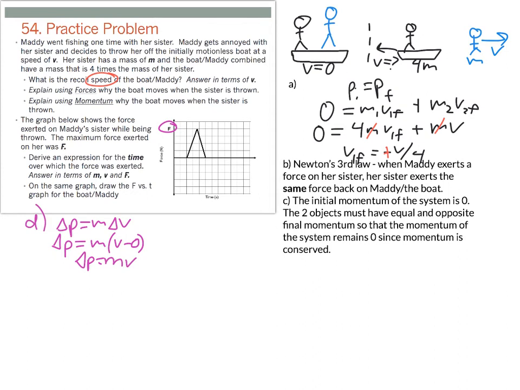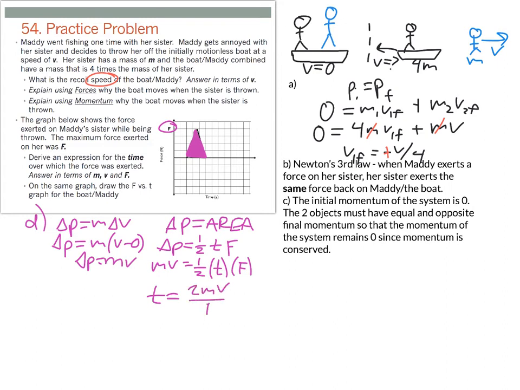Now we can use the fact that the impulse is also the area on that graph that we have above. Okay, and so we can say the impulse is going to be 1/2 our time, which we're solving for, times F, which is the height up here. And so we set those two equal to each other. We're going to say mv equals 1/2 times the time times the force. And when we go ahead and solve for time, we get the time is going to be equal to 2mv over that force.